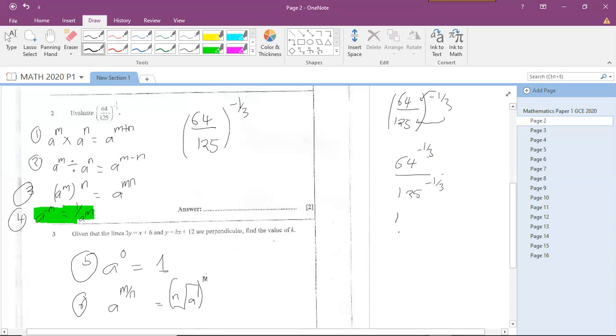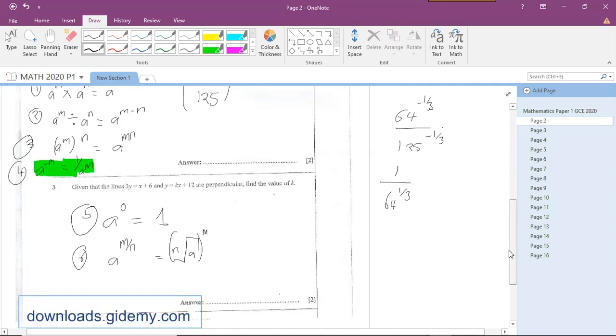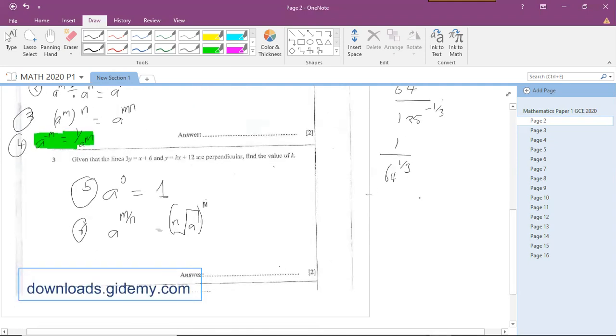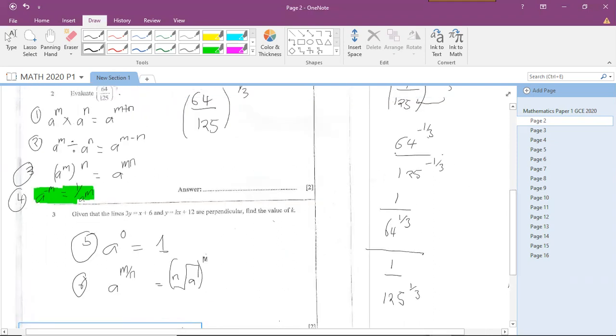We're going to say 1 over 64 to the power 1 over 3. You've seen that, right? I've converted this negative power into a positive power by making it a fraction over 1. Divided by, we'll do the same with the denominator, 1 over 125 raised to the power 1 over 3. So I've converted this negative power into a positive power by making it a fraction over 1.